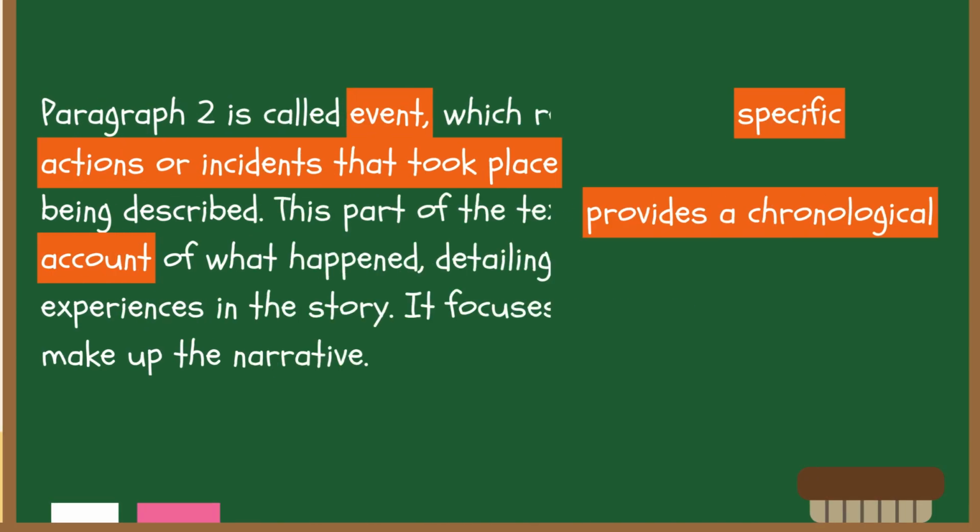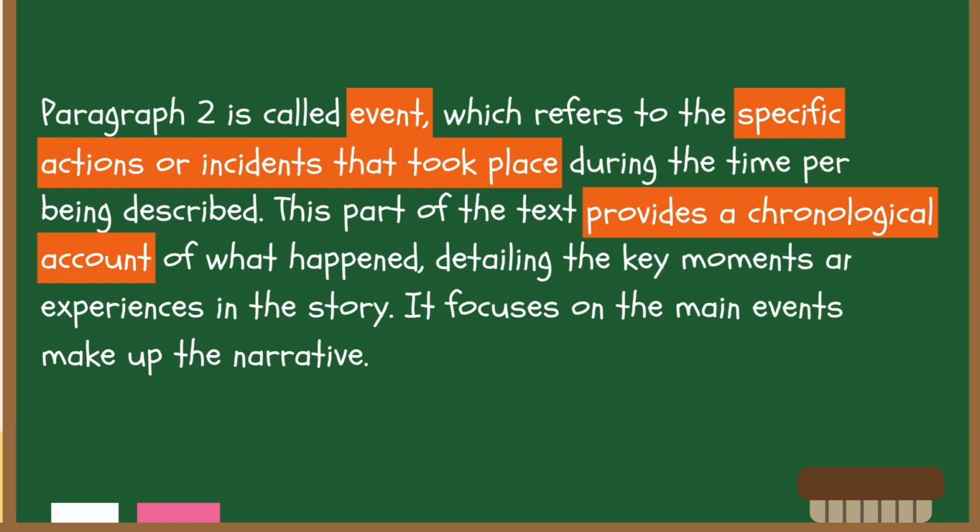Paragraph 2 is called event, which refers to the specific actions or incidents that took place during the time period being described. This part of the text provides a chronological account of what happened, detailing the key moments and experiences in the story. It focuses on the main events that make up the narrative.